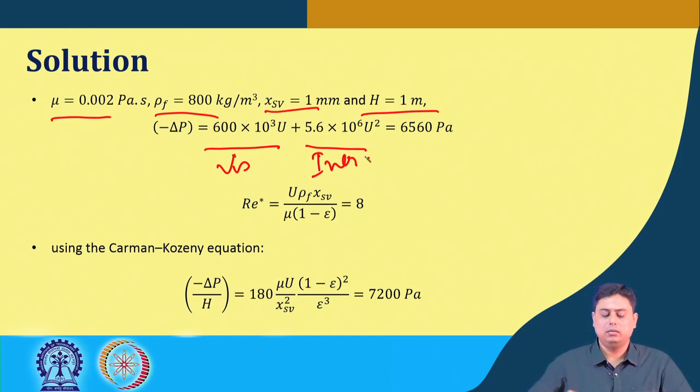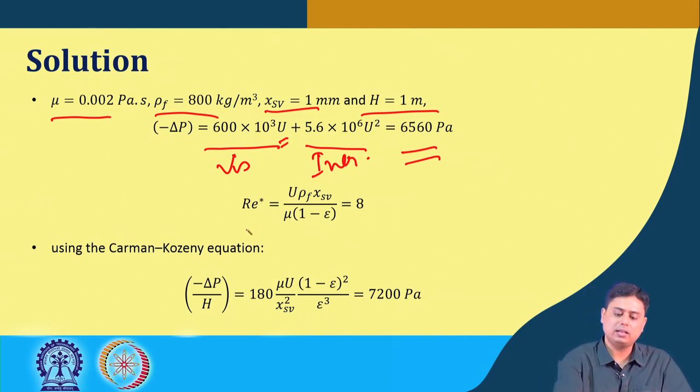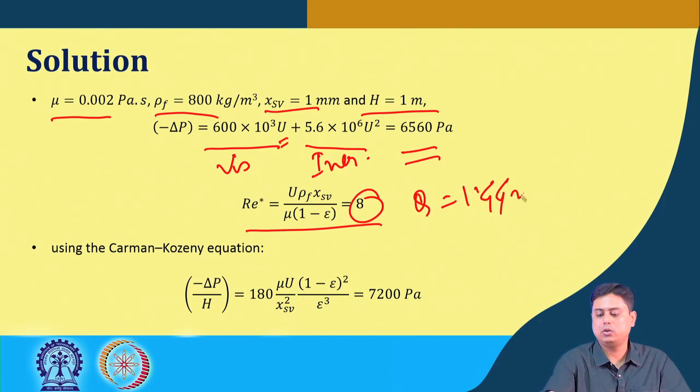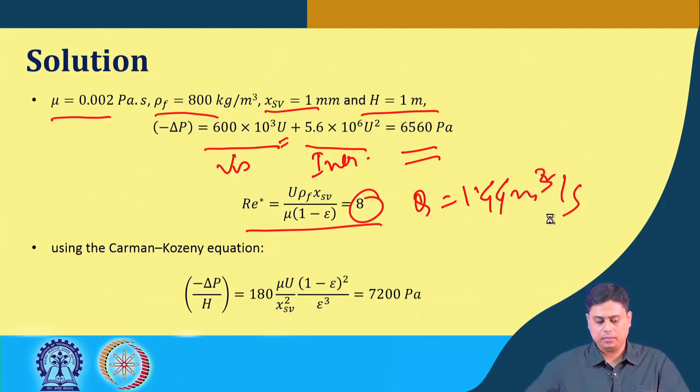And we have, from the value of u, we can find out that the pressure drop comes out to be 6560 Pascal. This is the answer, but then again let's check what the Reynolds number is based on the u that we have now calculated. If we calculate that, we see the Reynolds number for this problem with Q of 1.44 meter cube per hour,